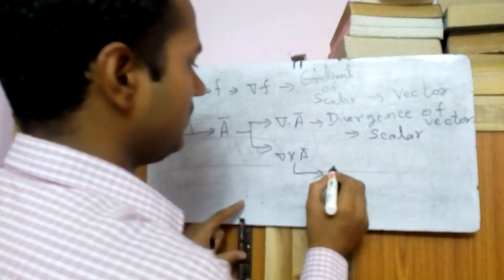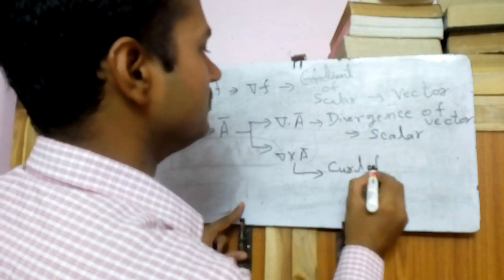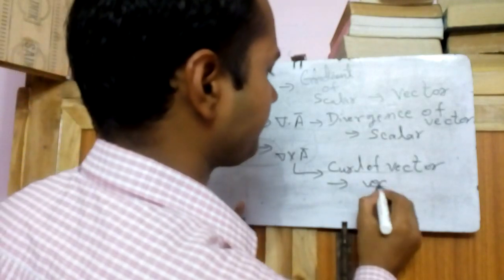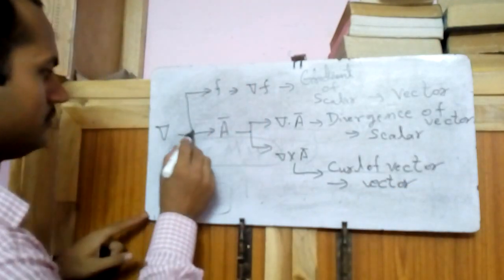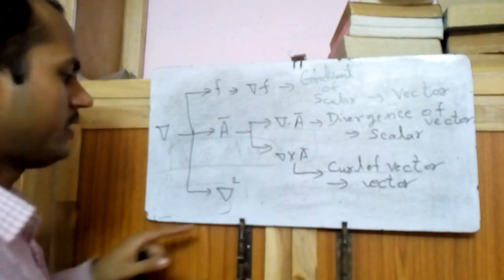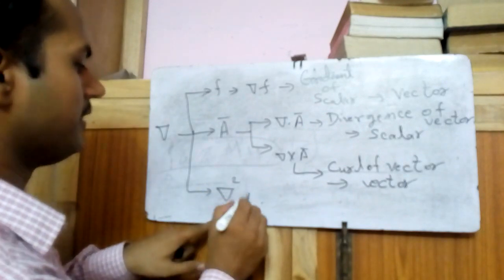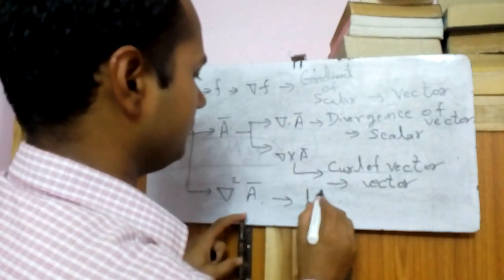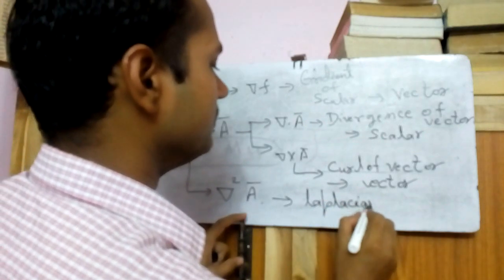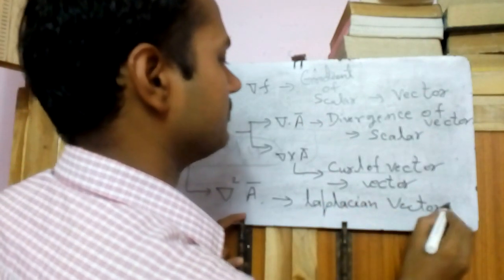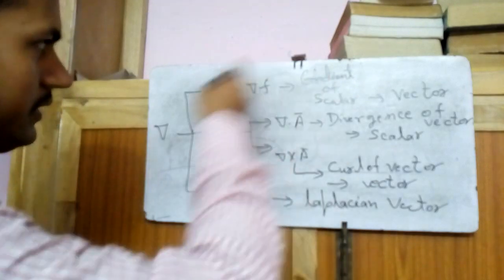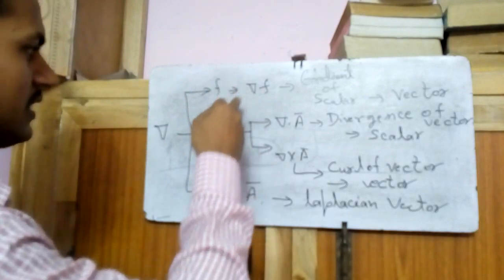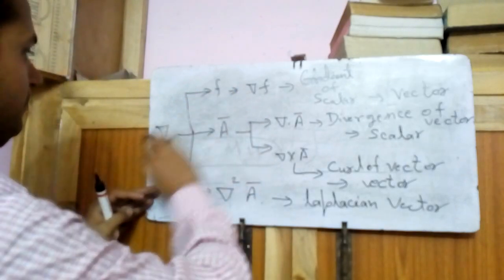Del cross A is the curl of a vector, and the result will be a vector, right? Also an operator on the vector is del square A. It is a Laplacian of a vector. Right. So here we can understand how the del operator is applicable on a scalar and a vector.